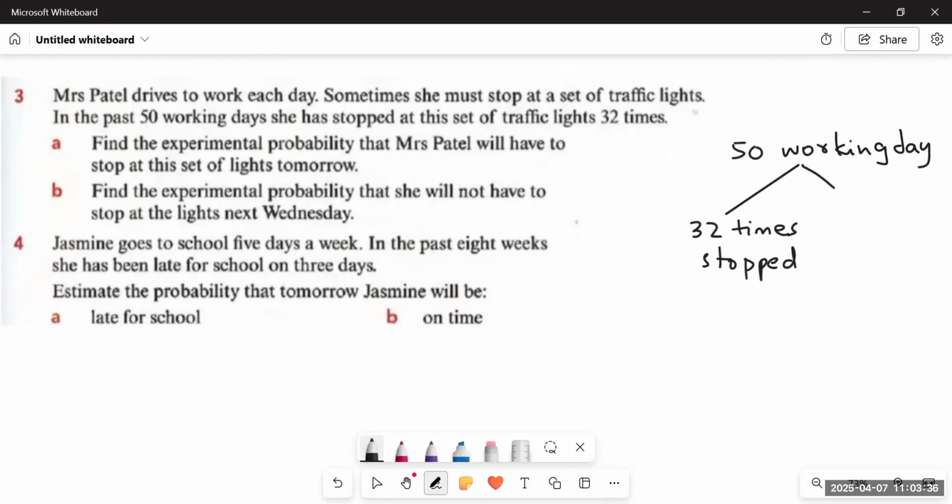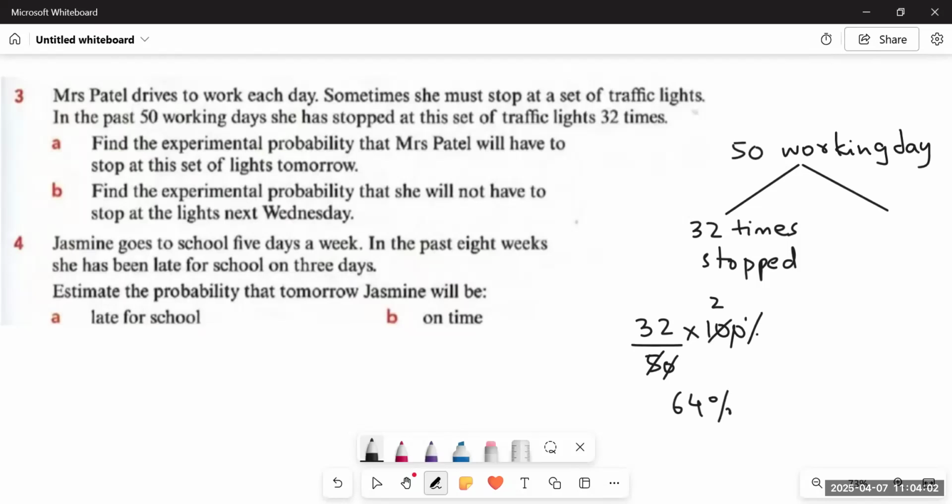So for this, what do we have to do? We will simply find the probability. That is, what was the probability of getting stopped? So it would be 32 upon 50 multiplied by 100%. That's it. 5 ones are 5, 5 twos are 10, 32 twos are 64%. So there is a probability of 64% that tomorrow she has to stop.